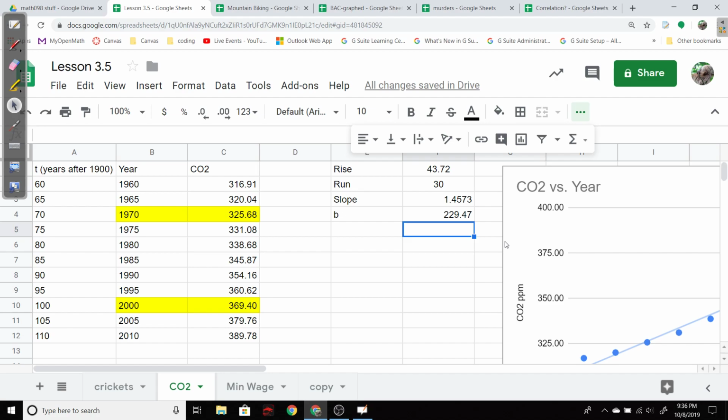Now what does that mean? Well, year 0 here would be the year 1900, so we could say that is a prediction of the CO2 in the atmosphere, parts per million in the year 1900. And I don't have that data right now to confirm, but I doubt it's accurate, because that's a little outside of my data here.